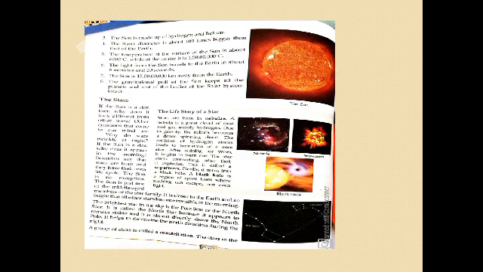The light from the sun travels to earth in about 8 minutes and 20 seconds. You know, children, the speed of light is so high, still the light takes 8 minutes 20 seconds to reach the earth. The distance of the earth from the sun is 150 million kilometers.